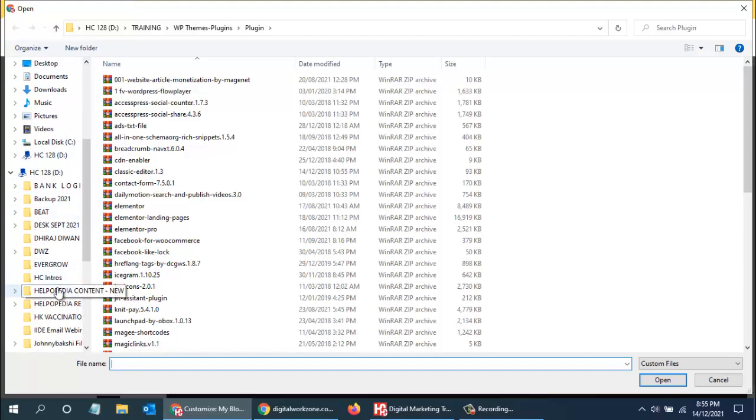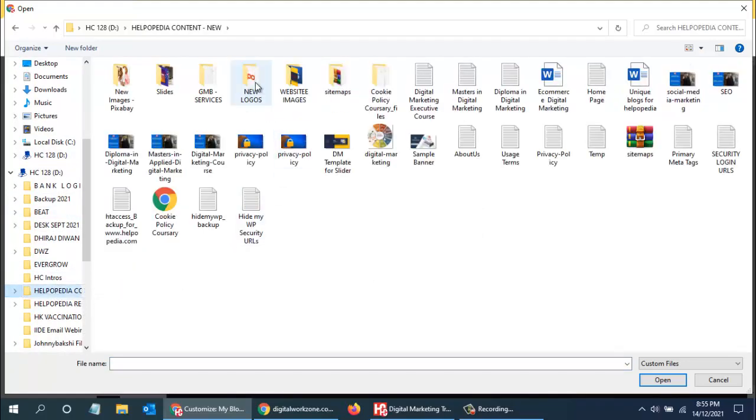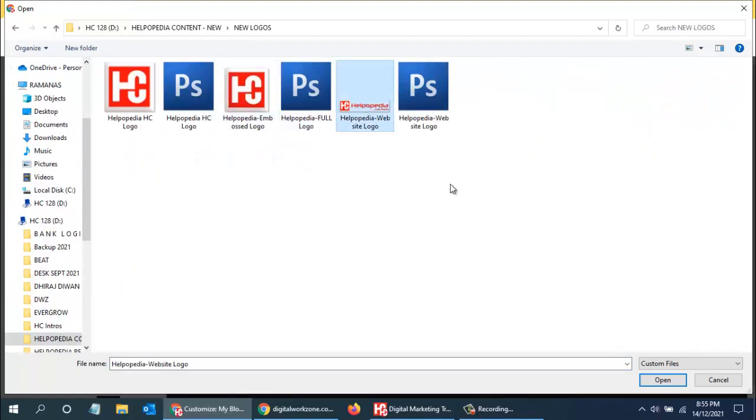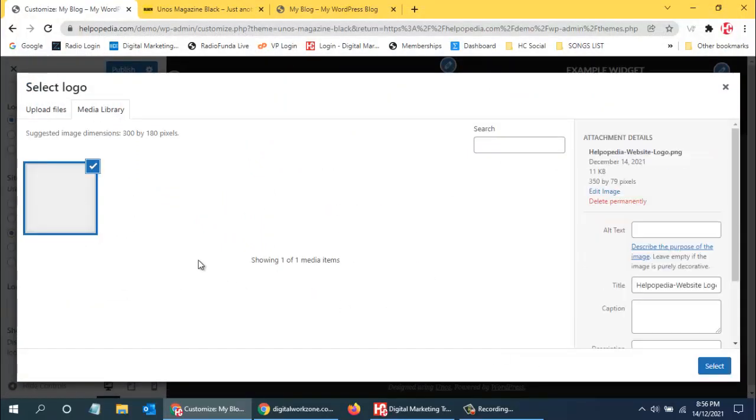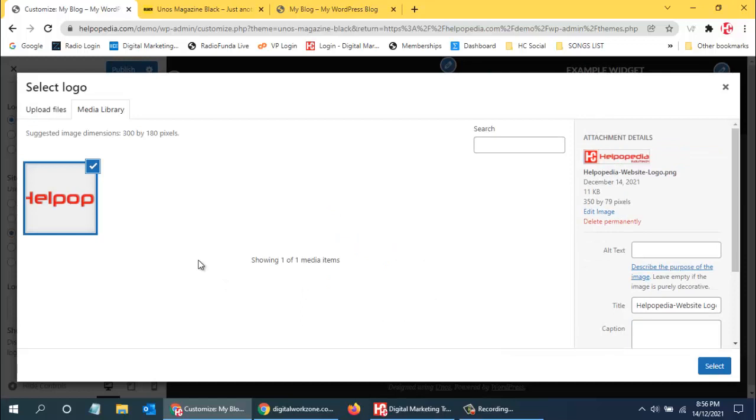So this is the logo of my website. I use this. In search engine optimization, we saw that for images also we need to use a proper description. Over here it says Helpopedia website logo.